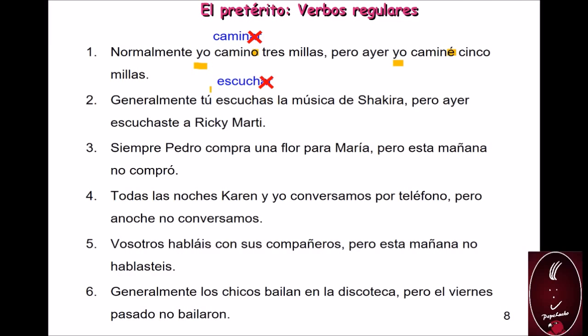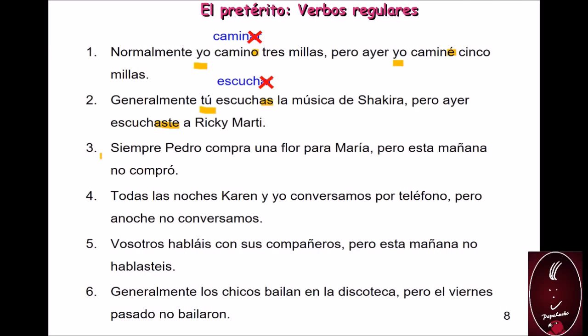That's the stem. This is the subject, tú. What is the ending to conjugate in the present tense? As. What is the ending to conjugate in the preterit? But yesterday, aste a Ricky Martin. So the ending to conjugate in the present tense is as, and in the preterit is aste.